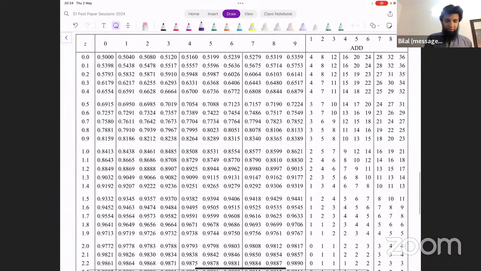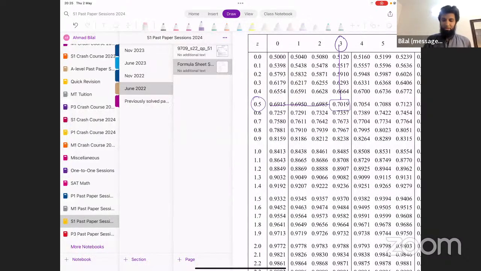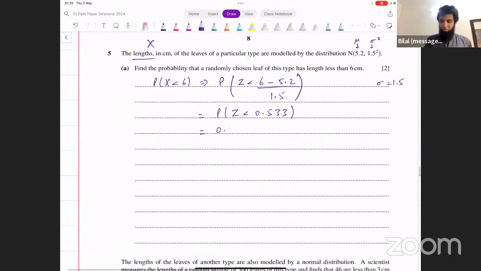All right, 0.533. What do we get for this? 0.7019. Then we have to add 10 at the end. That becomes 0.7029. Okay. Let's write that here. 0.7029. That's the probability that we were looking for in the first part here. Okay, you can just leave it like this. That's your final answer.